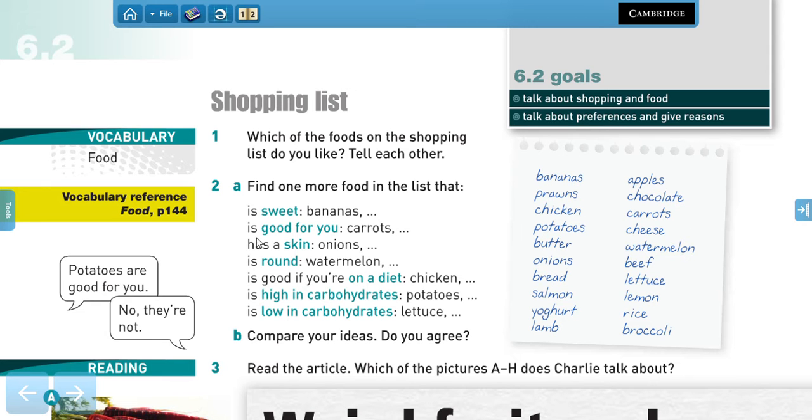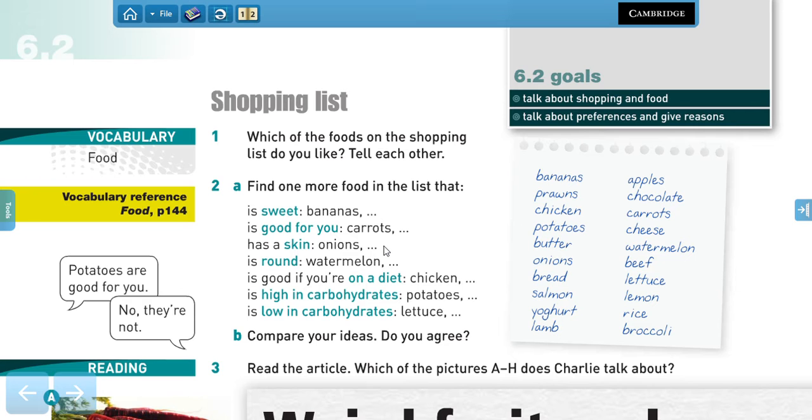Then we have food that is good for you. Good for you means that something is healthy, right? So we have carrots. We have different opinions on what can be healthy, but probably chocolate is not very healthy, right? And butter is not healthy. But the rest, so we have bananas, prawns, chicken, potatoes, onions, that is healthy for you. Bread, maybe not, right?